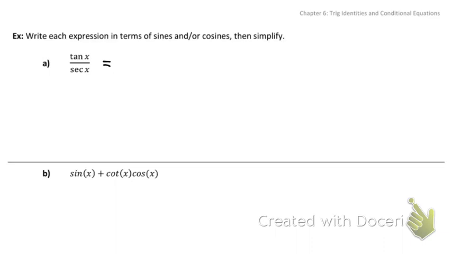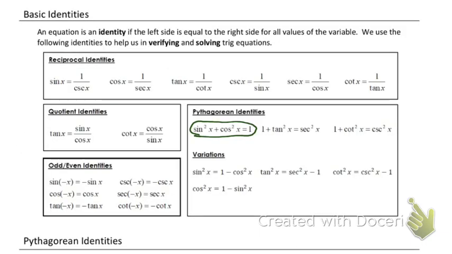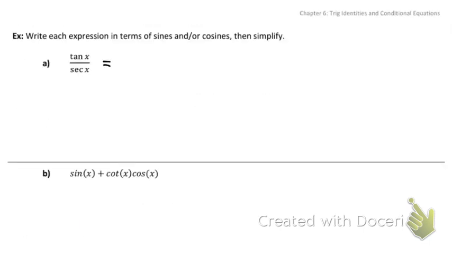So the first one we're going to replace is that tangent on top. You just go back to your identity sheet, and you say, well, I can rewrite tangent as sine x over cosine x. So that's exactly what you're going to do. You're going to come back here and rewrite your top as sine x over cosine x, divided by, now we're going to replace secant.